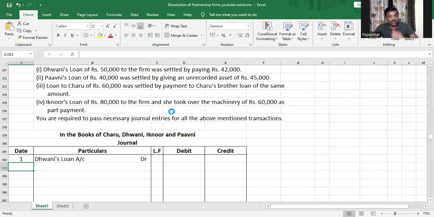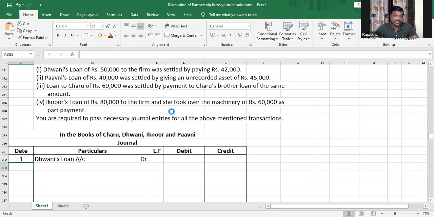Now, why is Dhwani's loan not in realization account? Loan to partner and loan from partner will not go to realization account. Understood or not, my children? This is a loan from partner. It will not go to realization account. It will be settled outside realization account. The reason being, in realization account, only the third party liabilities are settled, as third party liabilities are ranked higher in the order of repayment when it comes to settlement of liabilities in dissolution or any other business liquidation or closing of the business.